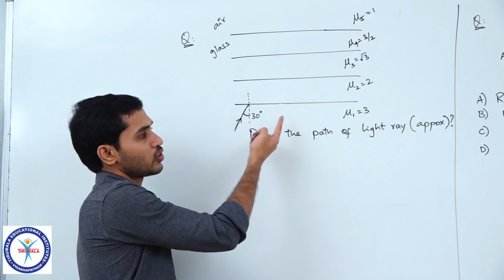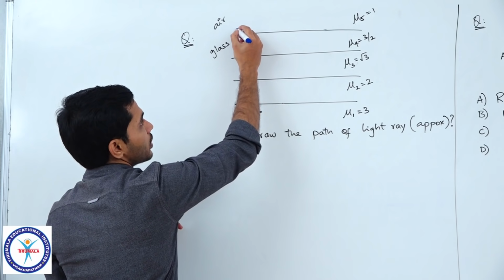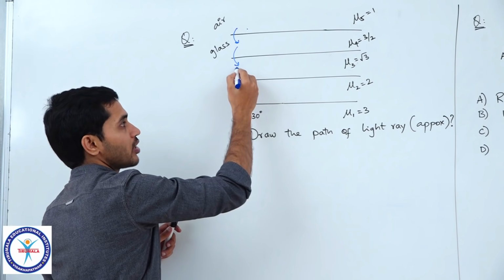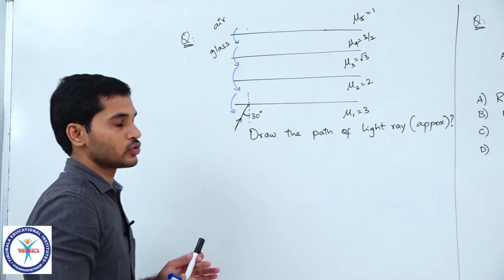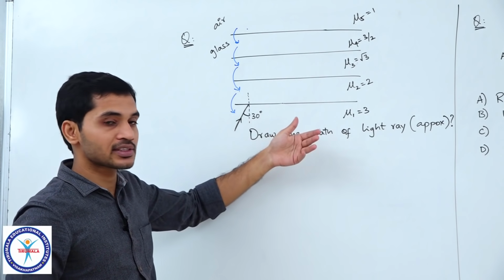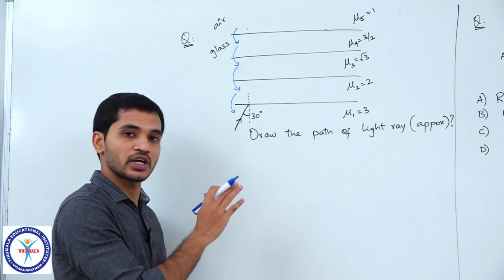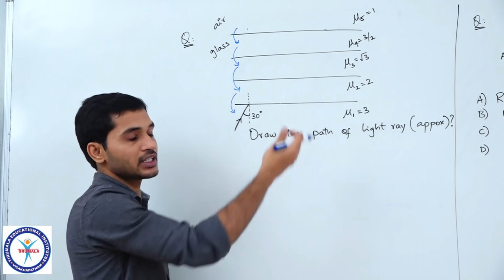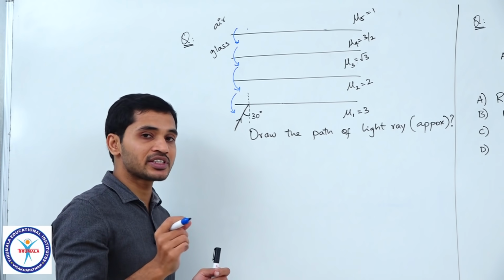Because this is denser, when compared with air, glass is denser. When compared with glass, this is denser. When compared with this, this is denser. And when compared with this, this is denser. So light is always traveling from denser to rarer. So there is a chance of TIR to take place, correct? We need to check if TIR takes place or not, and if TIR is taking place, we need to draw how the light ray travels.